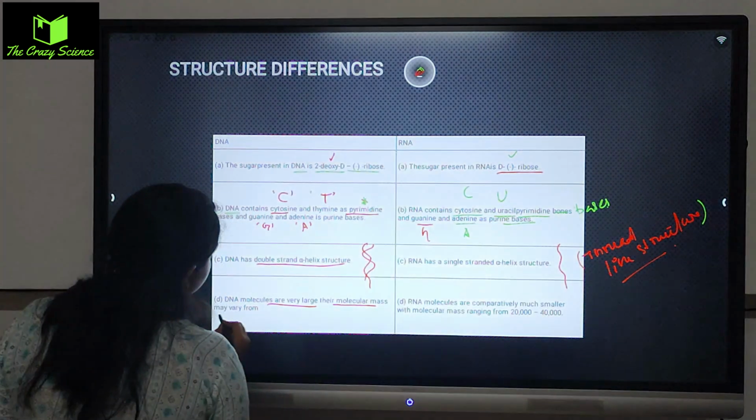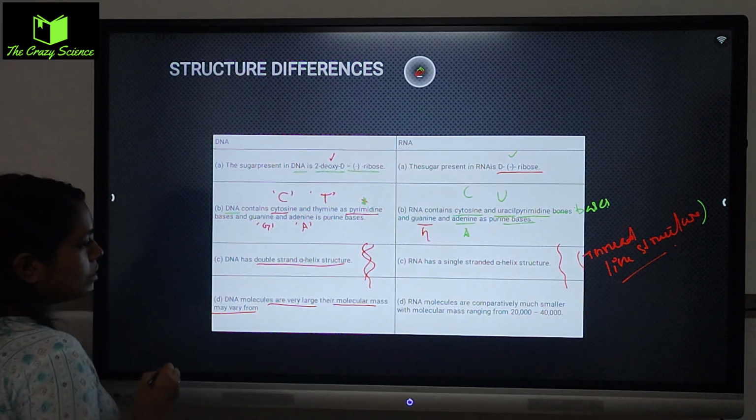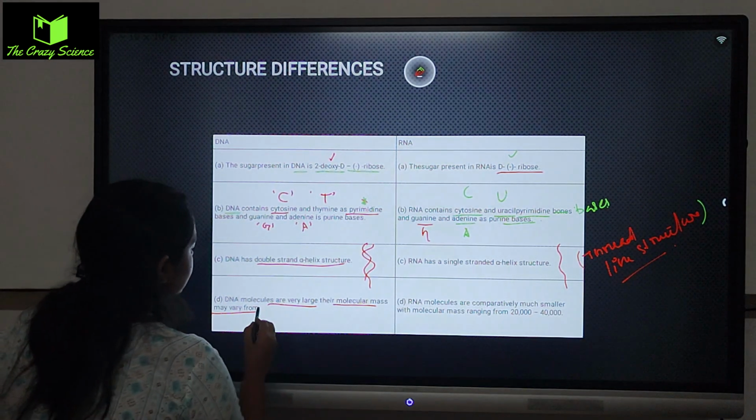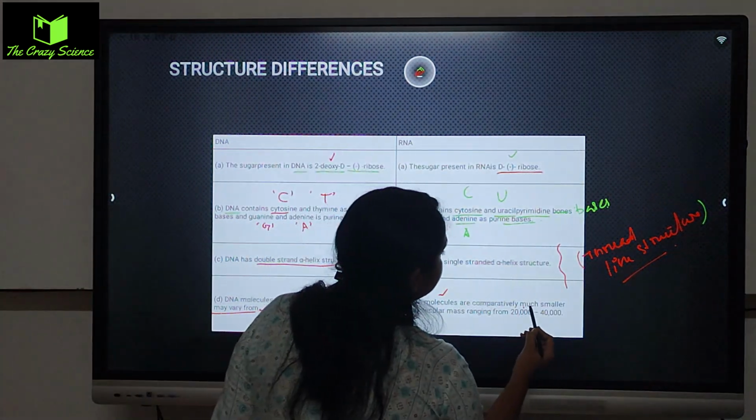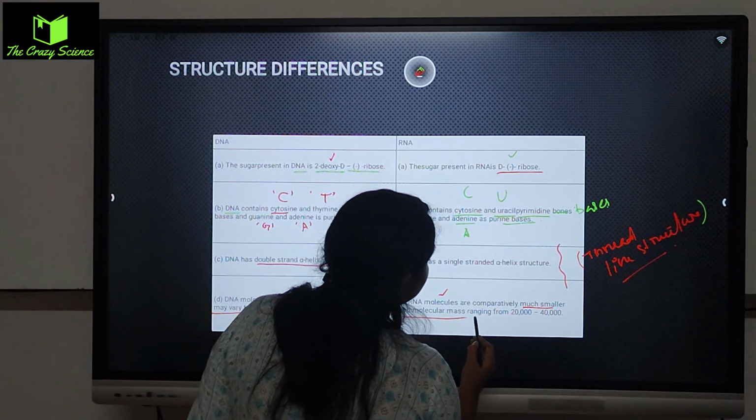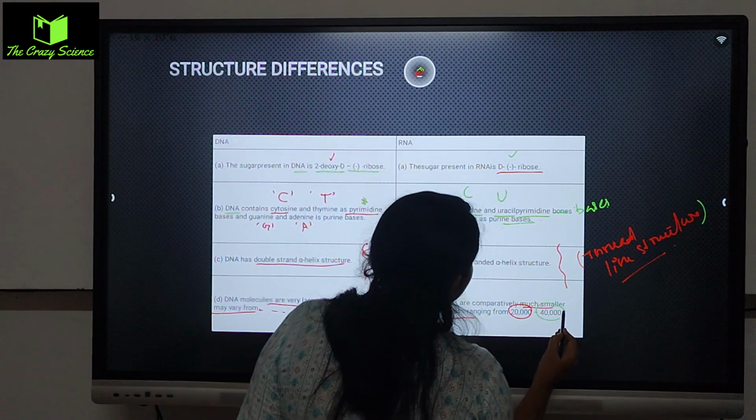Their molecular mass may vary, and this is not given here, but I am telling you. RNA molecules are comparatively much smaller, with the molecular mass ranging from 2000 to 40,000.